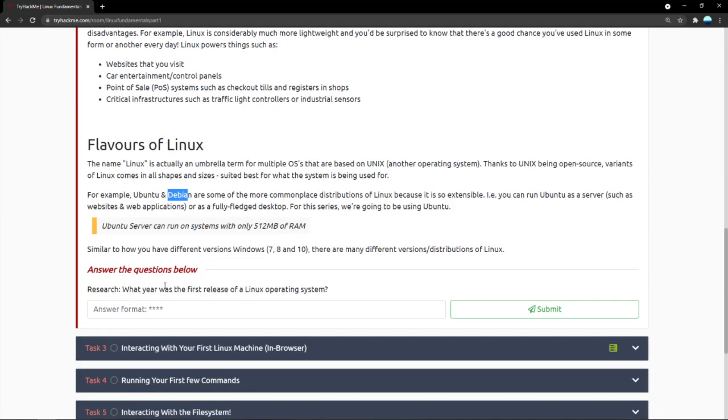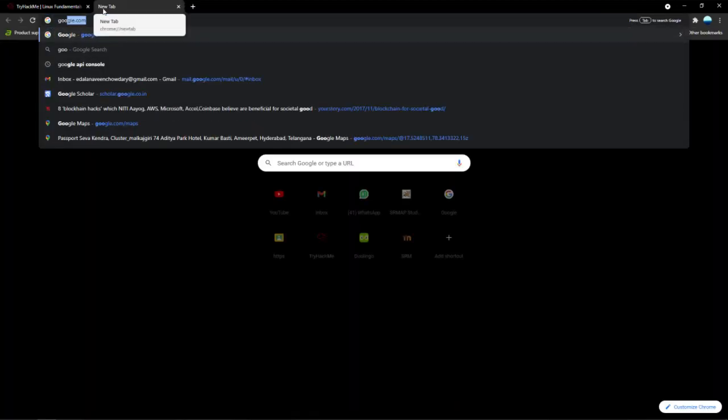Now, this is a research question. Yesterday, we saw how important it is to research. So, our question is: what year was the first release of a Linux operating system? Now, we will go to Google.